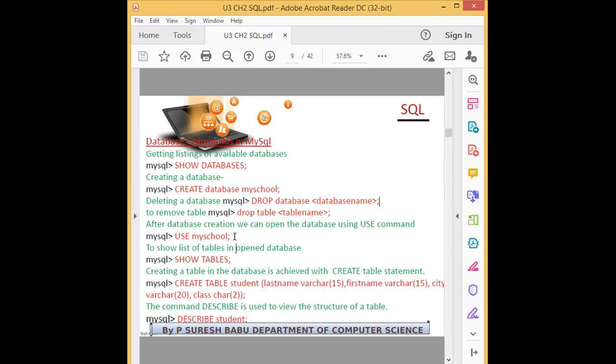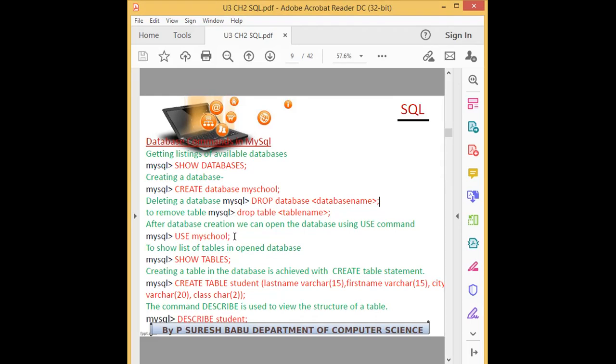Use my school or use skv or use mysql. Whatever database name you have, you just give the command use that database name. That's all. So now that database will be selected. After selecting the database only, you are eligible to work with the tables. That is, you can create a table or view the existing table, alter the table, update the table.